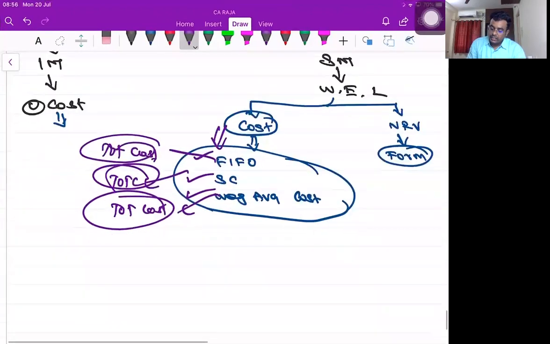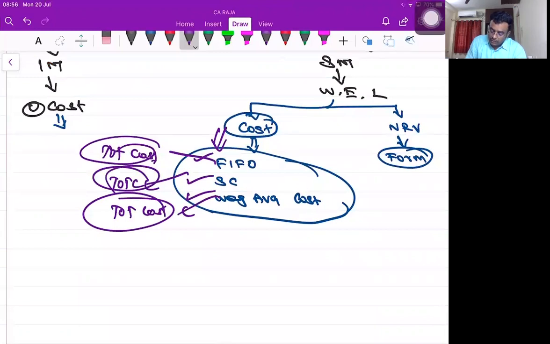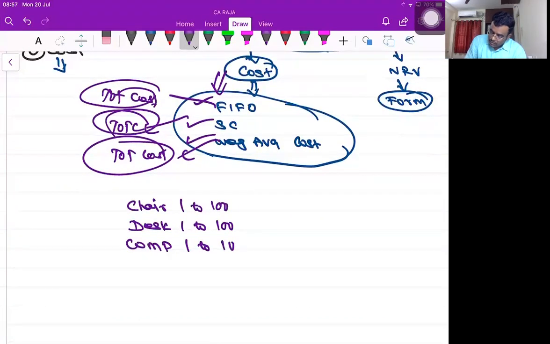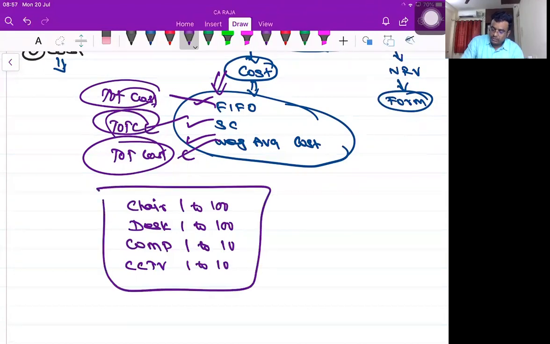Now, friends, say for example, I have the following assets. Chair 1 to 100. Desk 1 to 100. Computer 1 to 10. CCTV 1 to 10. So how many assets are there? 4 different types of assets. Chair, desk, computer, CCTV.